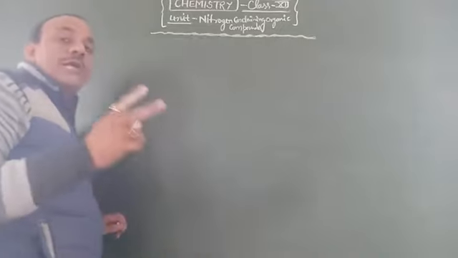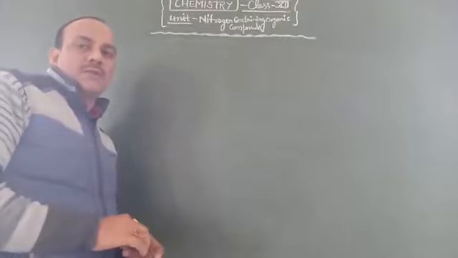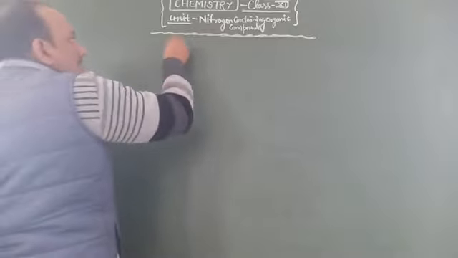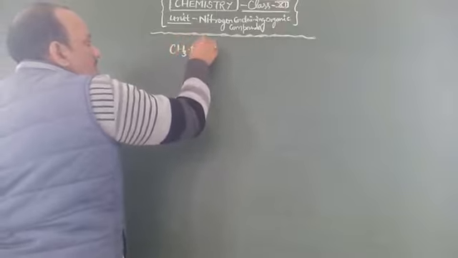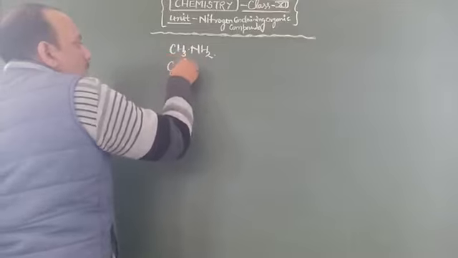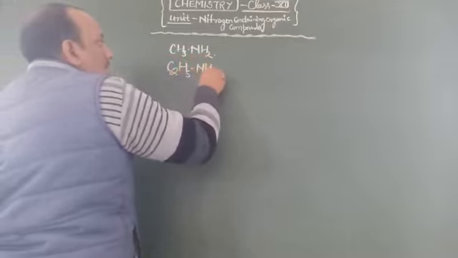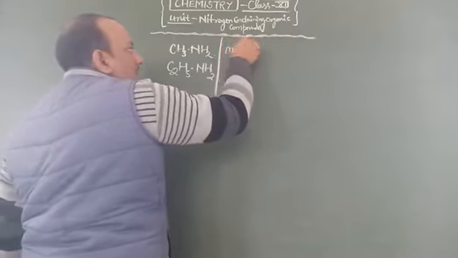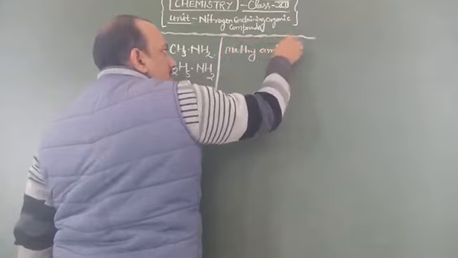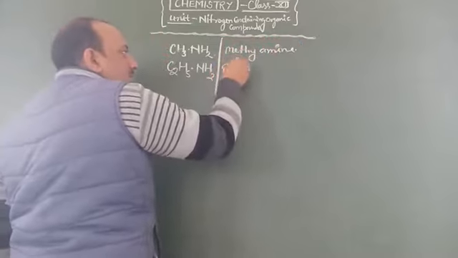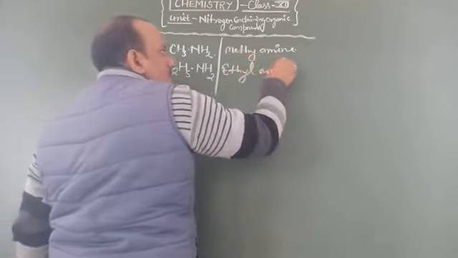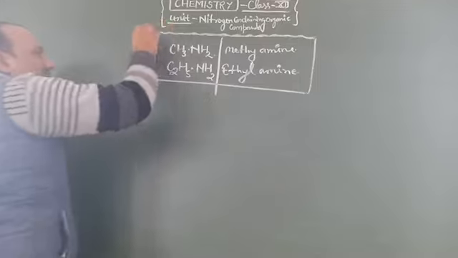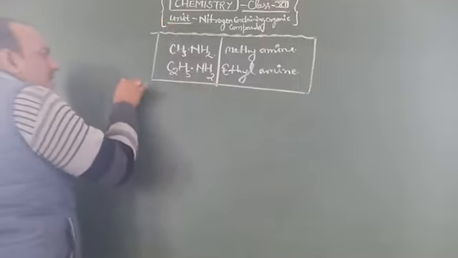Students, we use two types of names for amine compounds, like methylamine and ethylamine. CH3NH2 and C2H5NH2 are named by their simple method as methylamine and ethylamine. But when we discuss the IUPAC naming of amines,